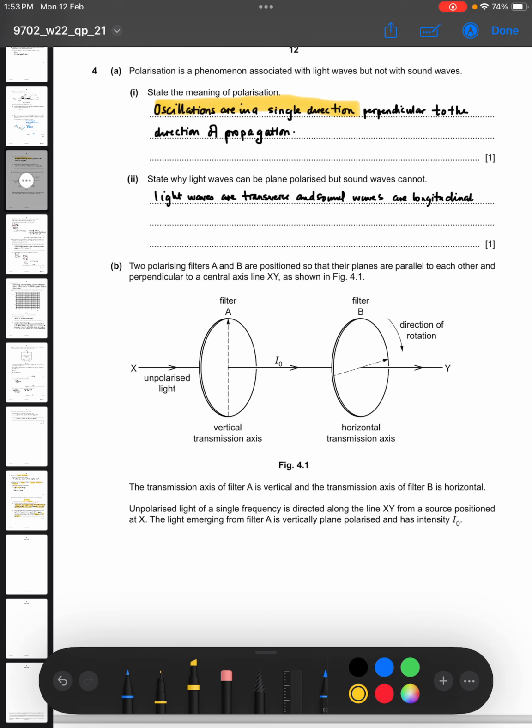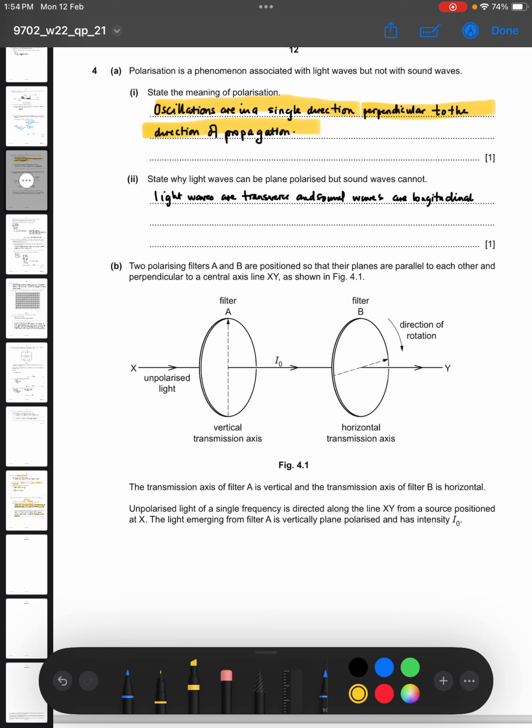A wave is polarized if we know that its vibrations are in a single plane. Saying perpendicular to the direction of propagation emphasizes that this happens in a transverse wave. Of course, there are also vibrations in a longitudinal wave, but they are not very important, because they are parallel to the direction of propagation of the wave.